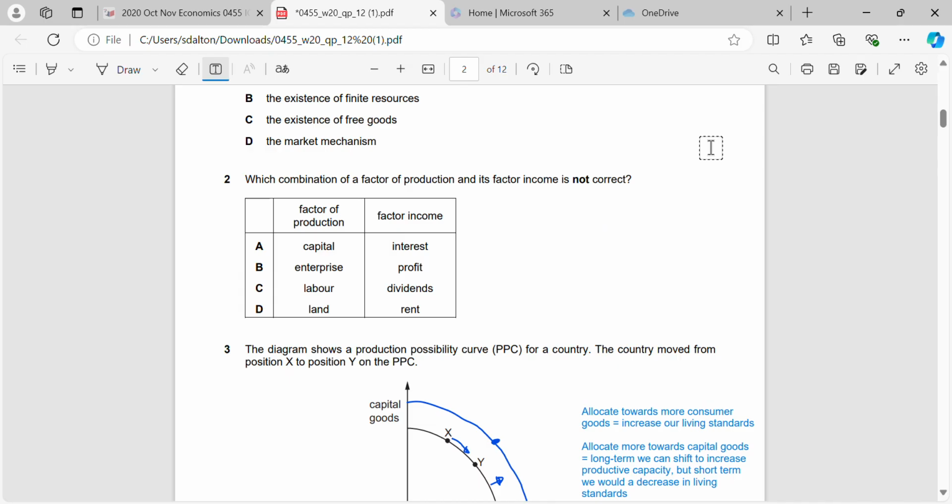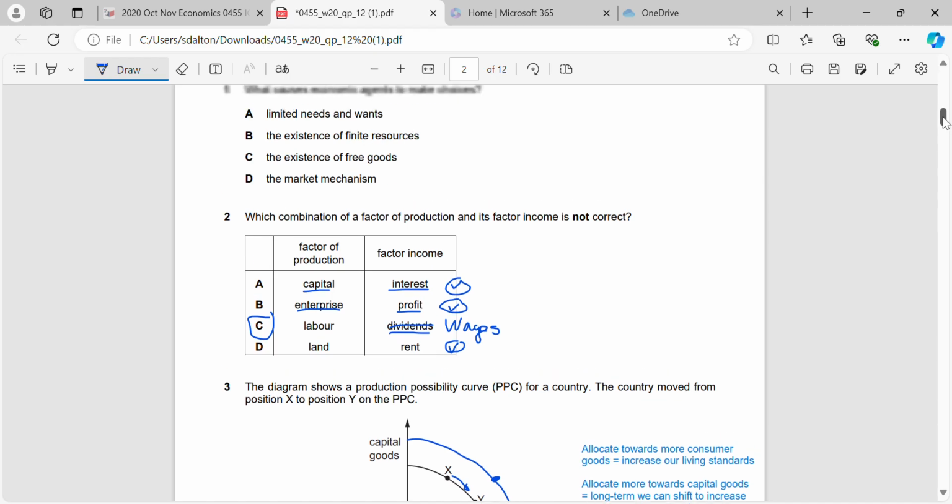Okay, which combination of a factor of production and factor income is not correct? So when we have capital, do we get interest? Is that the income? Yes, we do. Interest is paid on capital. Profit is paid to enterprise because enterprise is the owners of the business. Rent is paid to land. Dividends is not paid to labor. Wages are paid to labor. Okay, so they are the factor incomes associated with the different factors of production. So not dividends, wages for labor, everything else is correct.